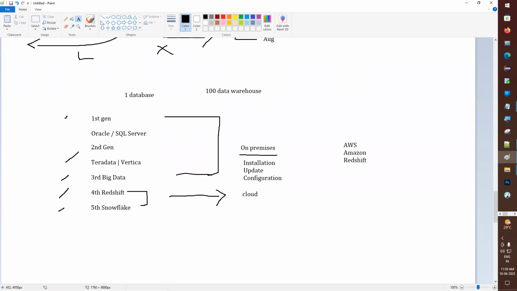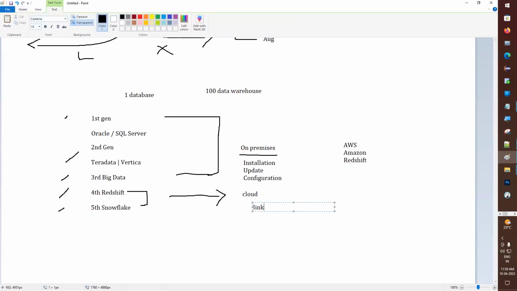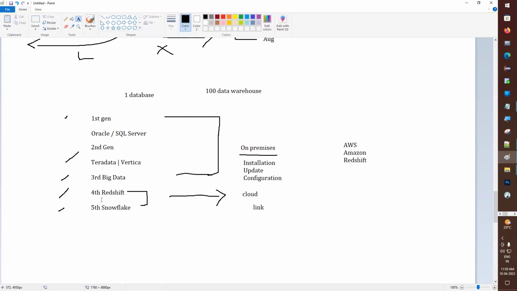If we go to Snowflake or Redshift and ask them to give us the software, what they will give us is a cloud link. From that link only we can access their database. Before that we have to create an account with them. If you want to use Gmail, you should create a Gmail account, right? Like that, if you want to use their databases, we should create an account with them, and then they will give us these links.